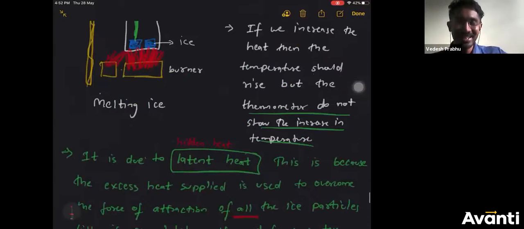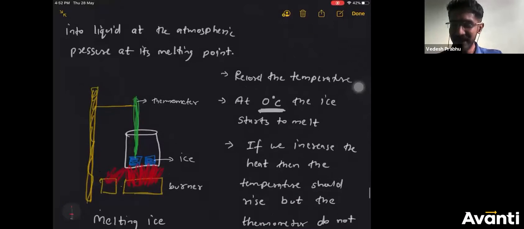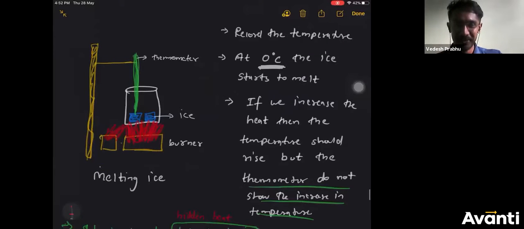I'll repeat it again so that you understand, because this is important from a lot of perspectives. If you understand this, then in the future, in 11th and 12th standard, you will understand other things also, like specific heat capacity, and it will be easy. But for 9th standard level, you just have to understand two words: latent heat.